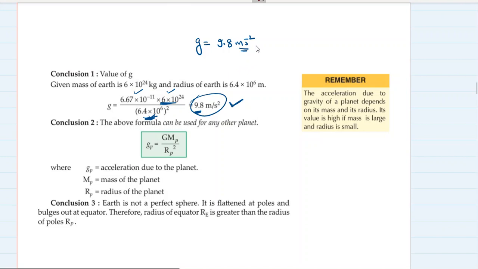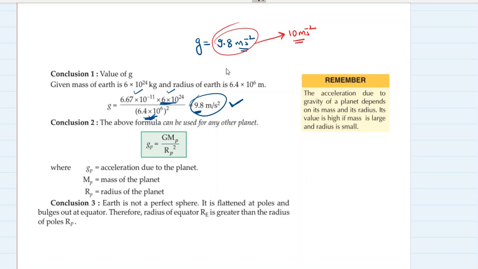Sometimes in some questions the value of G is taken as 10 meter per second square, but that's not a problem. Sometimes it is rounded off and taken as 10. Sometimes it is taken as 9.8. So whatever the question tells you, you just follow the instruction in the question. If the question tells you to take the value of G as 9.8, you take 9.8. If the question asks you to take the value of G as 10, take 10. But if the question does not say anything about the value of G, you should always take this value, because this is mostly given in all the textbooks, 9.8 meter per second square.